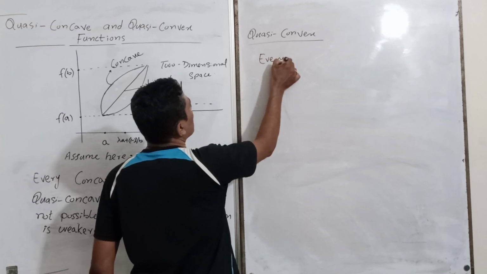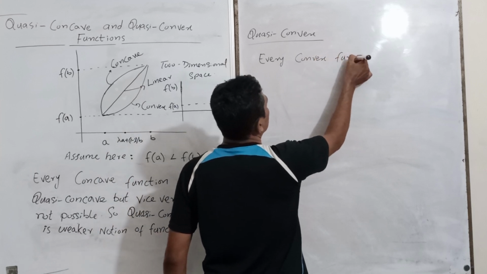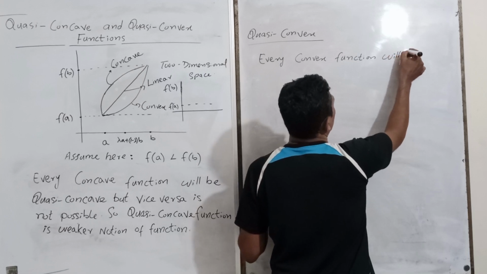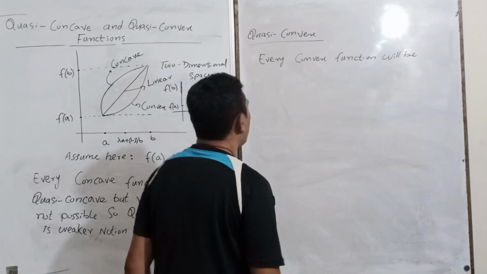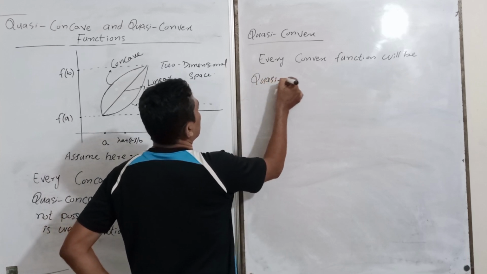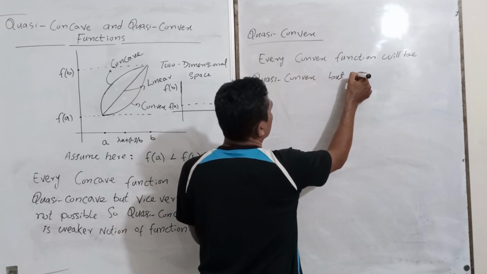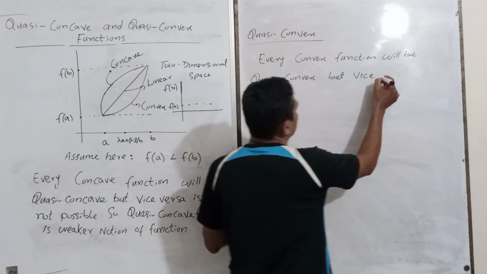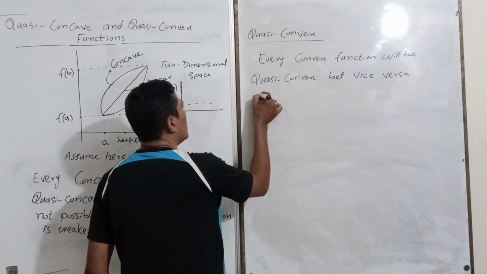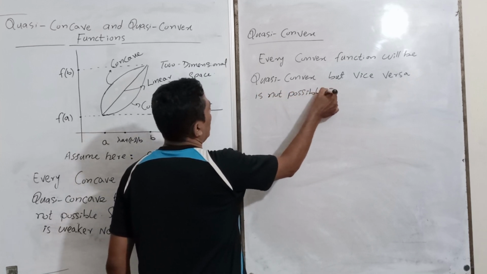Every convex function will be quasi-convex, but vice versa is not possible.